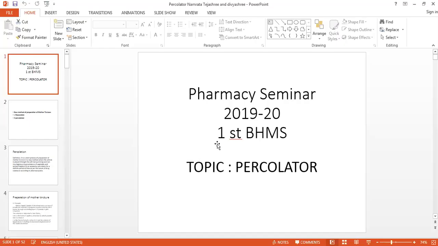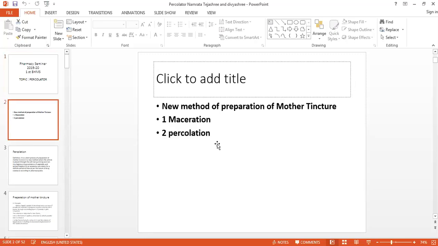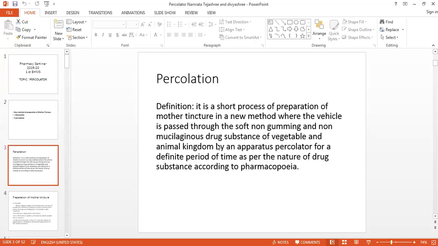Today we will take a topic that is a percolator. It is a new method of preparation of mother tincture. So in the new method of preparation of mother tincture, there are two methods, maceration and percolation. Out of the two methods, we will take percolation today.